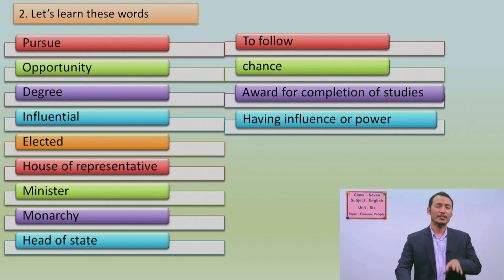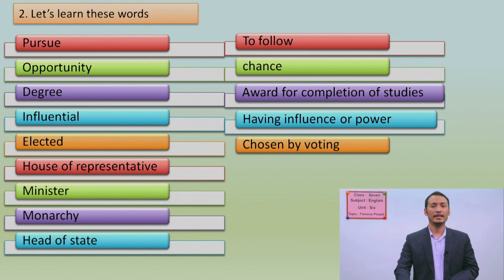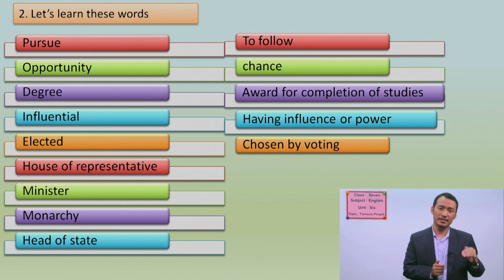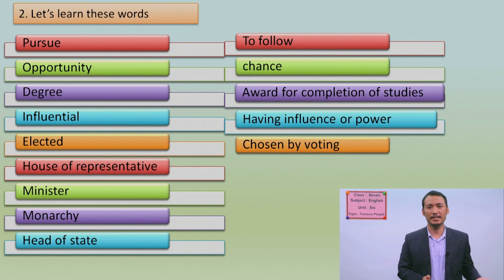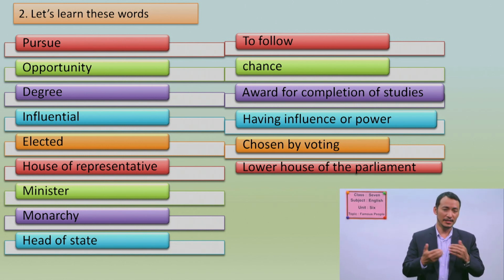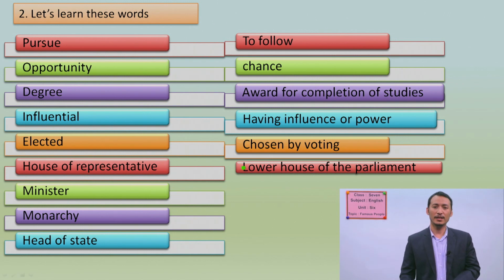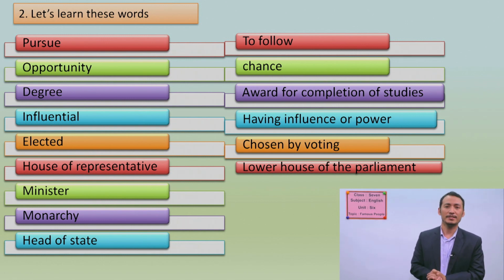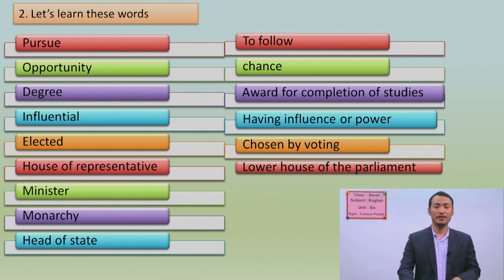Elected means somebody who is chosen by vote. When you elect someone for leadership, you give a vote, and then that someone is called elected. Okay students, now the next word is House of Representatives. When you elect someone and the person becomes your leader and goes to the lower house of the parliament, that is one of the government bodies, and it makes the policies and also makes the government.